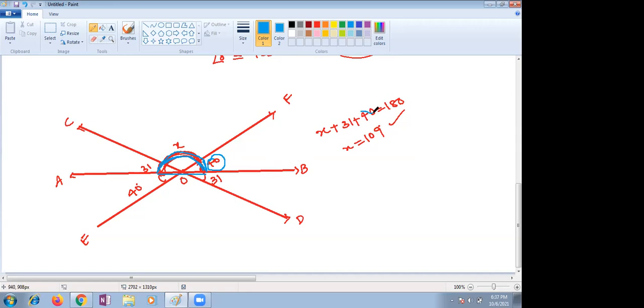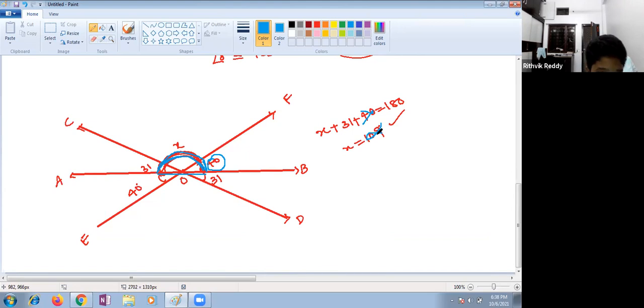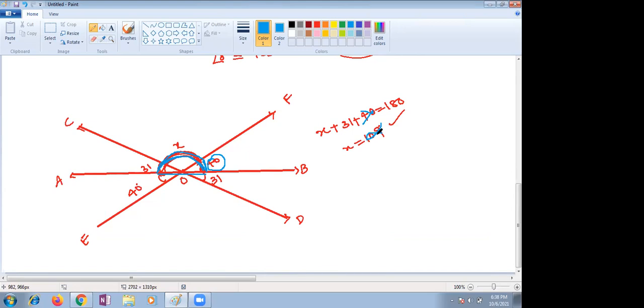Yes, ma'am. But here the option 109 is not given, ma'am. Only 149, 101, 71, and 140 are given. Maybe the picture is what I think is correct. One minute, ma'am, otherwise I'll check the answer in my Olympiad workbook. Yes, please check once and come back. Ma'am, I have a doubt, how can I extend COB? Is it 149?